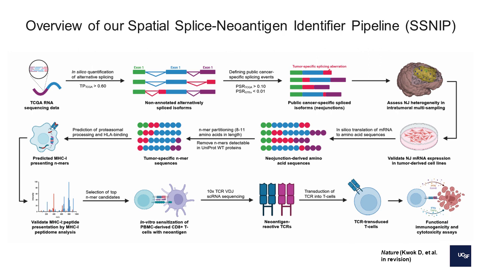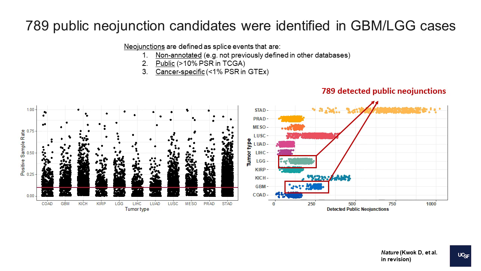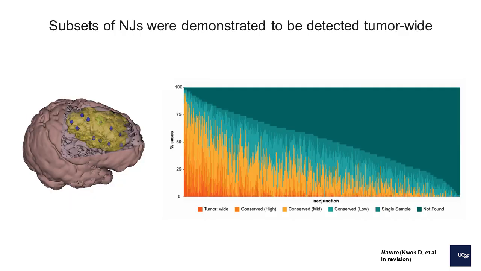So we generated a pipeline that we called SNP, standing for Spatial Splice Neoantigen Identifier Pipeline. This pipeline identified a total of 789 public neojunction candidates in GBM and LGG cases using TCGA and GTEx as the main source of data. We've done this for other cancer types as well, and we've used this pipeline to identify not just neojunctions that are found in TCGA, but those that were found spatially conserved throughout the entire tumor across multiple sites within the same sample.